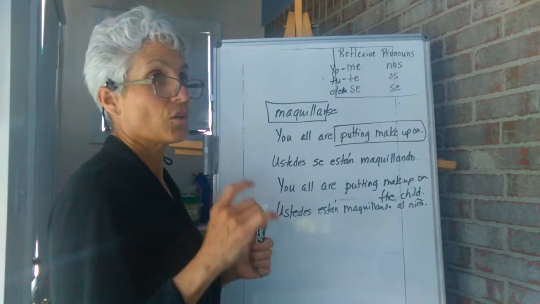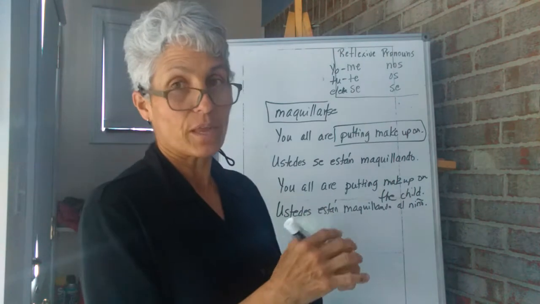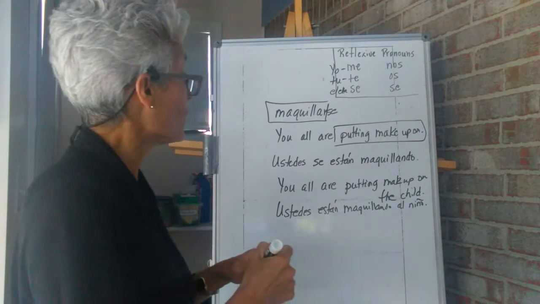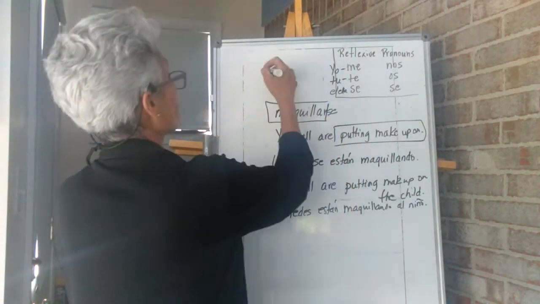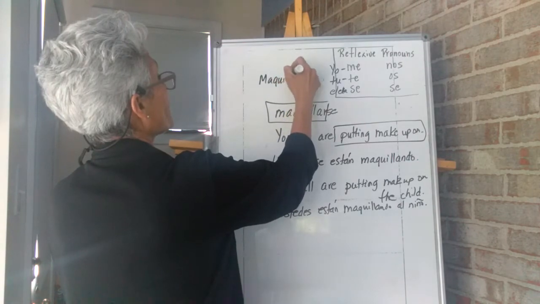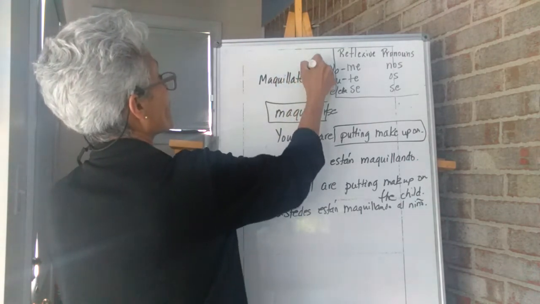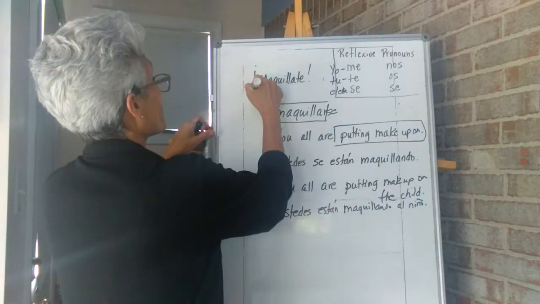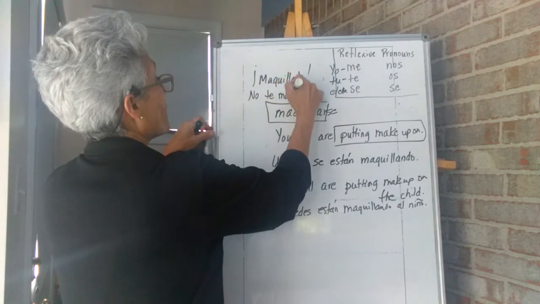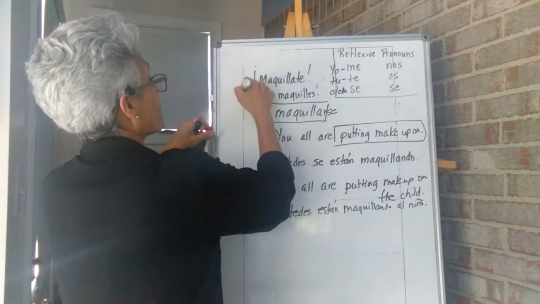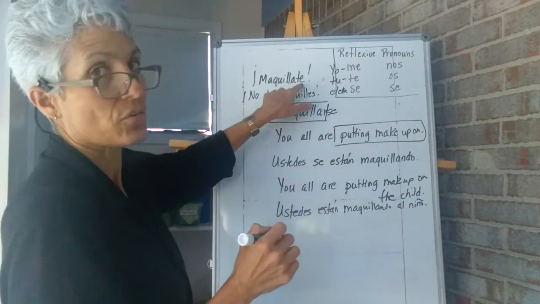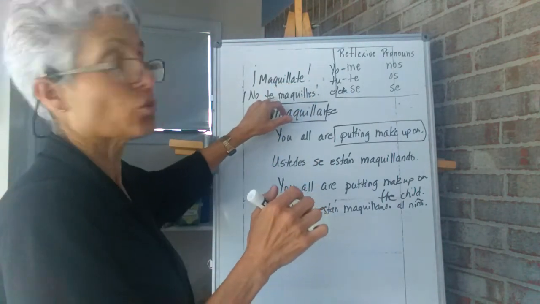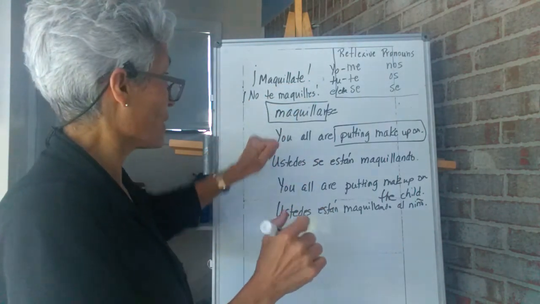If I want you to put on your own makeup, which is the only reason I would do a command, would be for you to do it to yourself, then I would say maquíllate, maquíllate, okay? If I don't want you to put makeup on, I would say no te maquilles, okay? No te maquilles. Here's the pronoun that belongs with tú. It's a command. If it's a tú command, you need to put te. Okay? No te maquilles. Don't you put makeup on. Okay? I hope that helps.